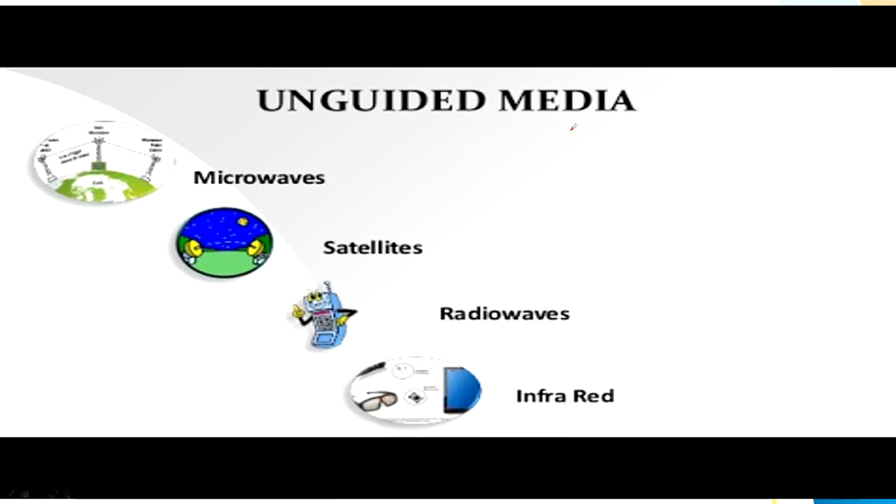In unguided media, as we have seen previously, the medium of communication is going to be air. There is no direct physical contact in between the sender and the receiver. Instead, data will travel through air. So when data is traveling through air, it can either make use of infrared waves. जैसे आपके टीवी और आपके रिमोट में जो कनेक्शन होता है, it is done with the help of infrared waves.